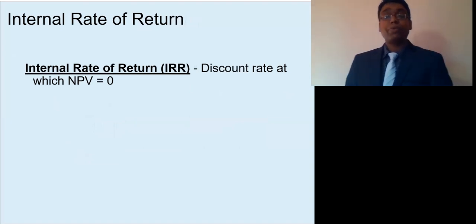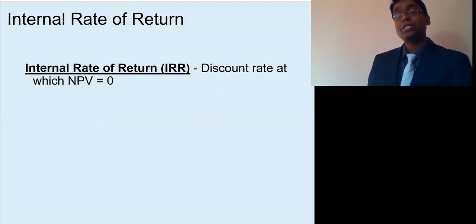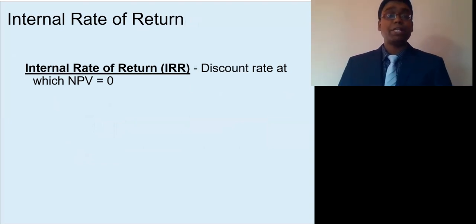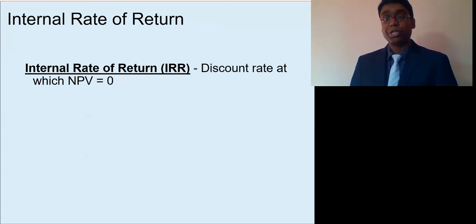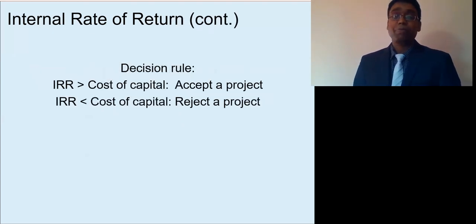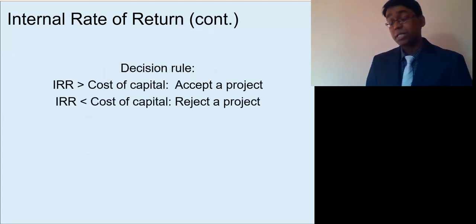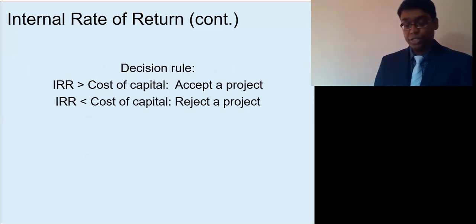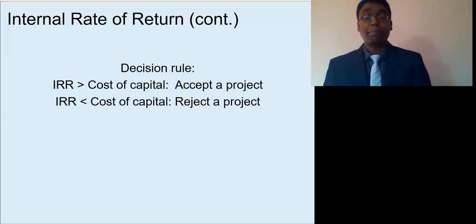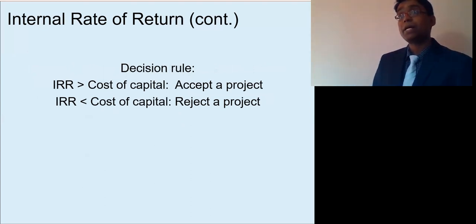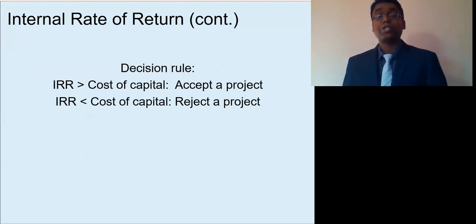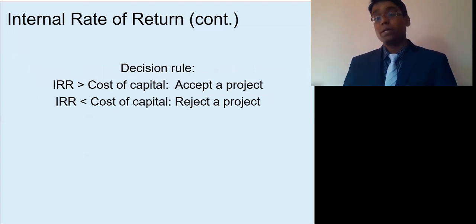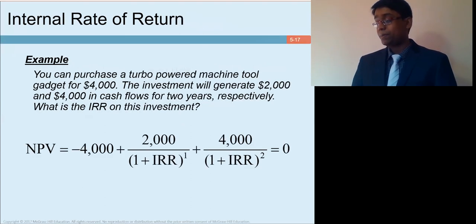Last of all, internal rate of return, IRR, which is a rate that equates the present value of cash inflows with the initial investment. As a result, NPV becomes 0. If IRR of a project is greater than the cost of capital, we accept it, and if it is less than the cost of capital, then we reject it. Intuitively, a project with an IRR greater than the cost of capital indicates that the project earns a return higher than its cost, so this excess return can add value to a company.